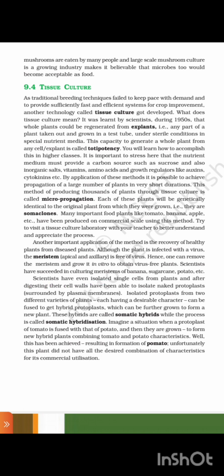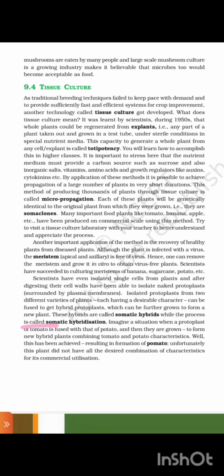Scientists have isolated single cells from plants, and after digesting their cell walls have been able to isolate naked protoplasts surrounded by plasma membrane. Isolated protoplasts from two different varieties can be fused to get hybrid protoplasts, which can be further grown to form a new plant. The hybrids are called somatic hybrids.